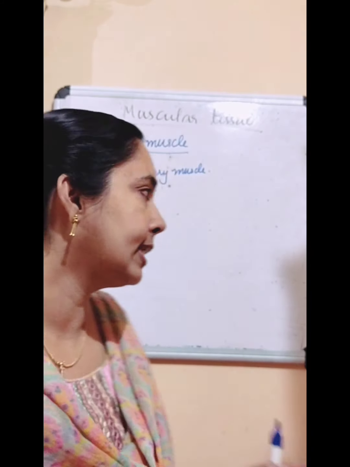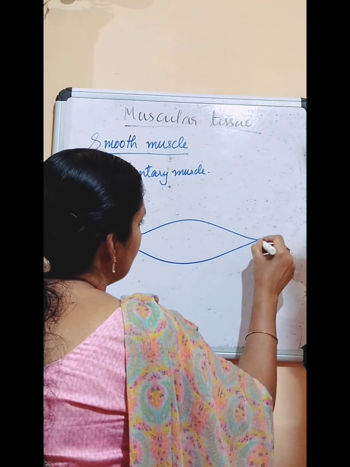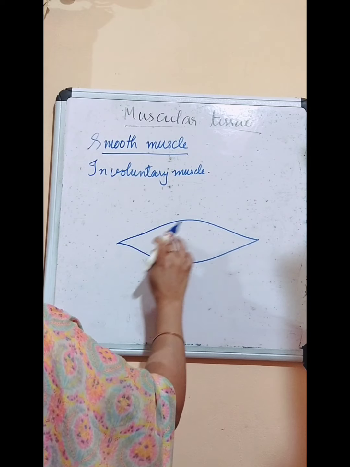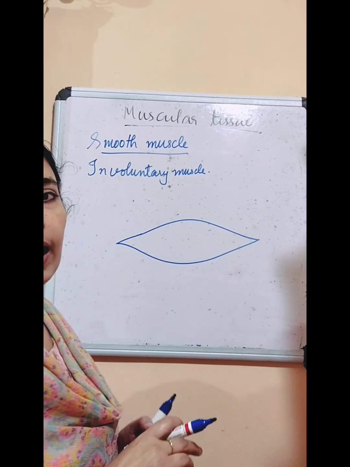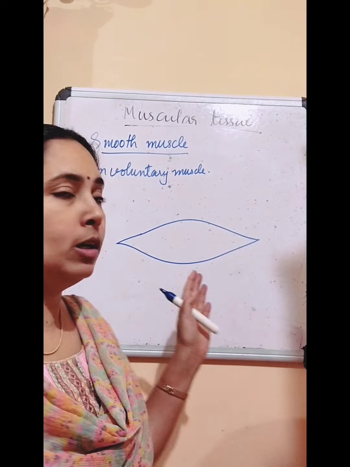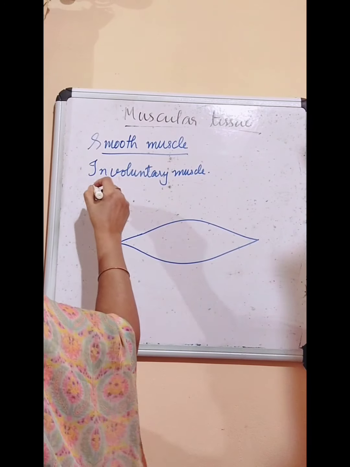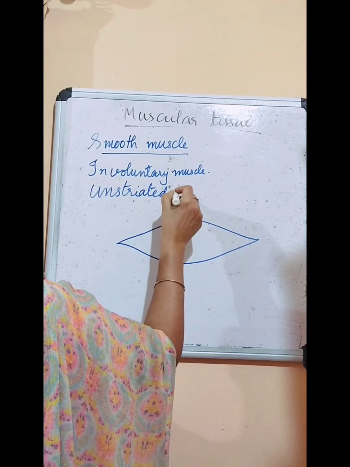When we look at the structure, it has a spindle shape. Spindle shape means the ends are pointed and the middle part is bulged. Last time we saw that skeletal muscle has striations when we look through a microscope. But this smooth muscle doesn't have striations, so we can say it is unstriated muscle.